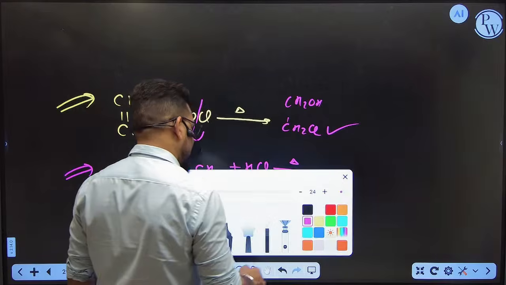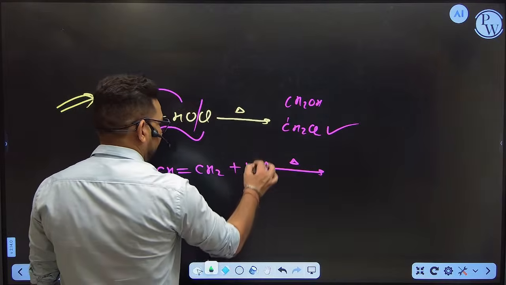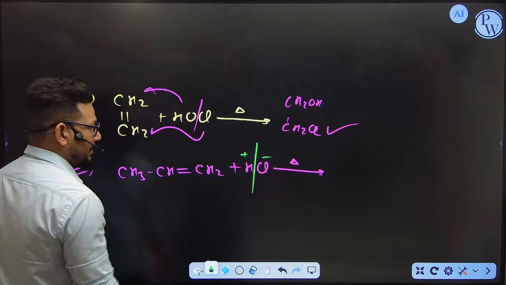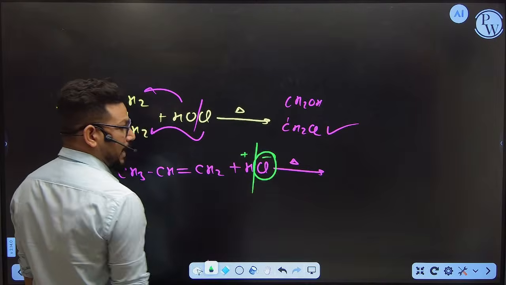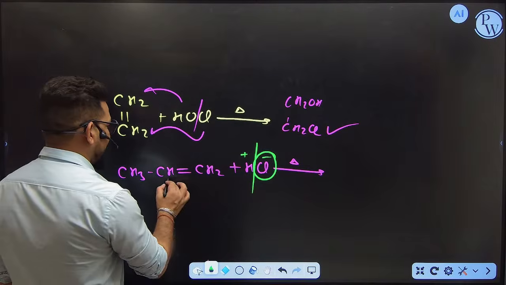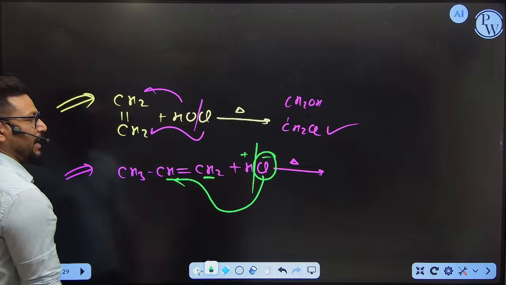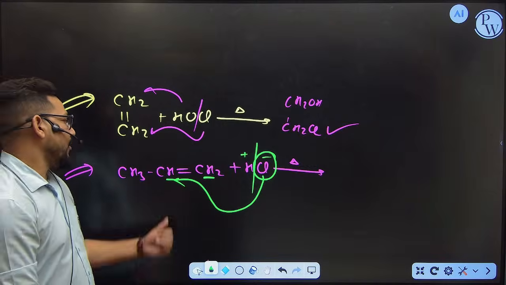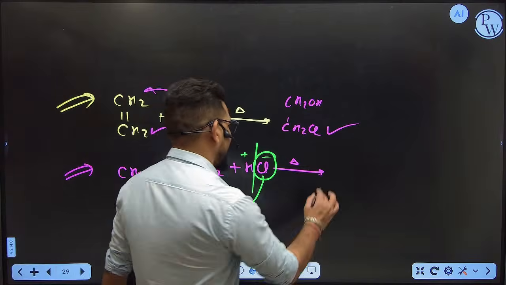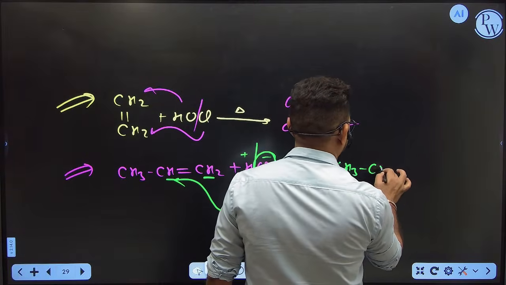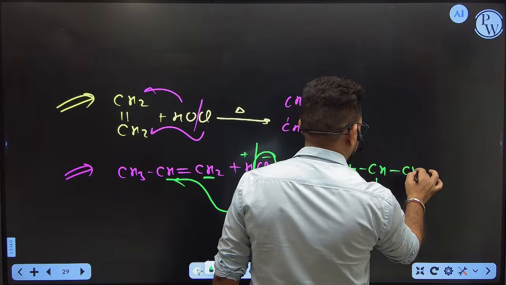So what is the Markovnikov law? It is getting broken down into plus and minus. The negative part of the reagent attacks those carbon where hydrogen number is less. So where is the hydrogen number less? Here 2, here 1. So hydrogen number is less here. So definitely the negative part is going to attack those carbon where hydrogen number is less. So what you will get now? CH3, CHCl, CH3. Got it?